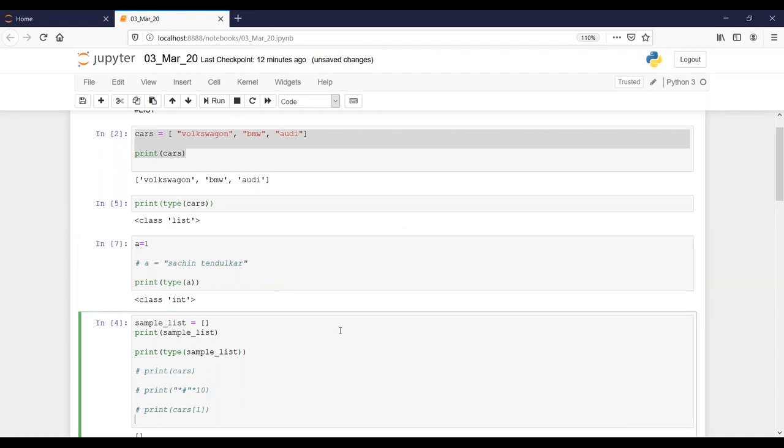How many different classes do we have in Python? These are called advanced data types. By default, they would be list, tuple, dictionary, sets. These are already internally stored.